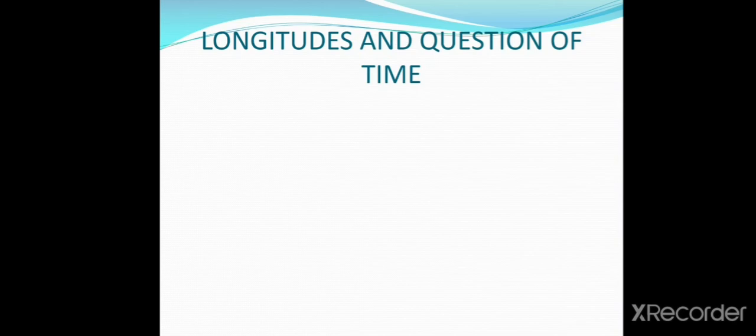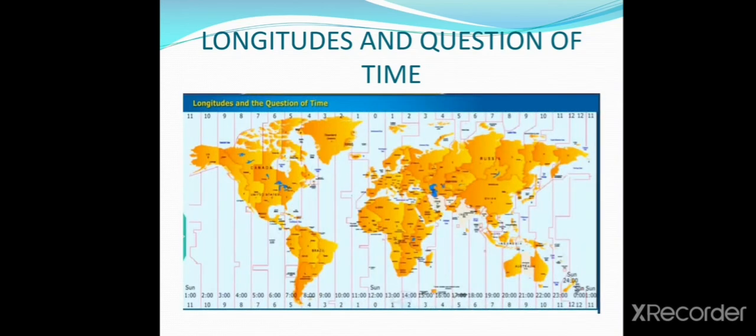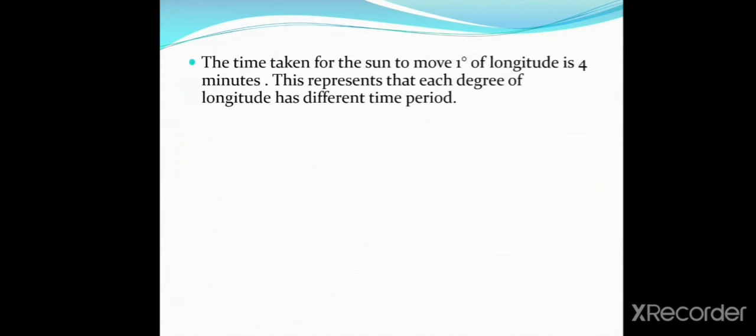Children, let us see here longitudes and the question of time. Observe this world map, children, clearly. The time taken for the sun to move 1 degree of longitude is 4 minutes. This represents that each degree of longitude has a different time.